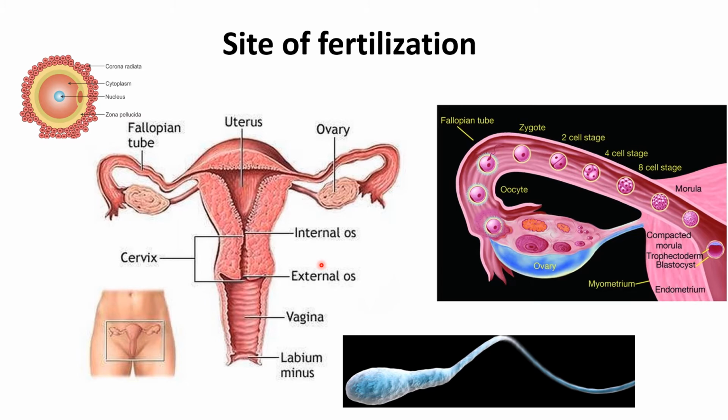The glycoprotein coat and the seminal plasma protein are removed from the plasma membrane that overlies the acrosomal region of the spermatozoa. The second one is acrosomal reaction. It occurs after capacitation, when the proteolytic enzymes are liberated from the acrosome in order to penetrate the zona pellucida.